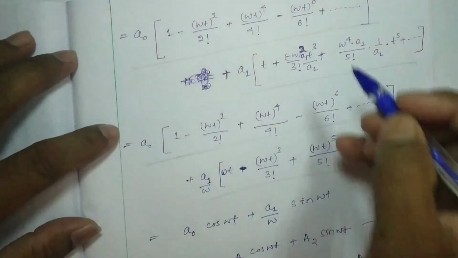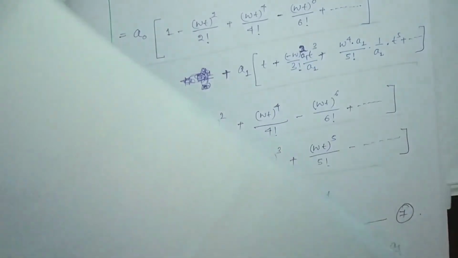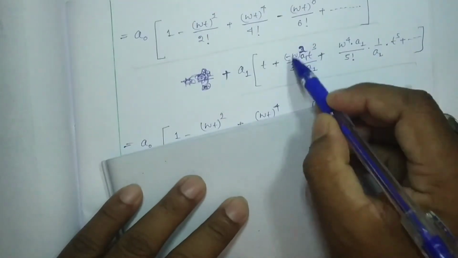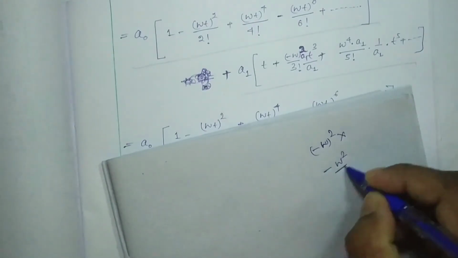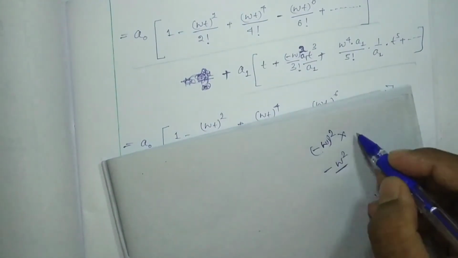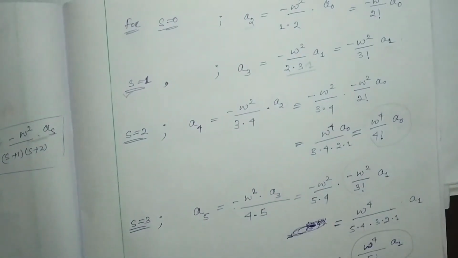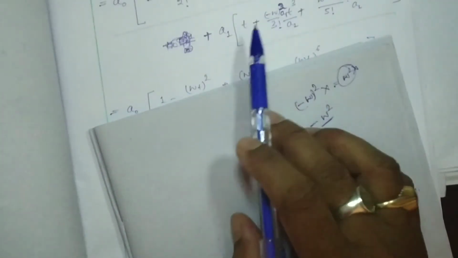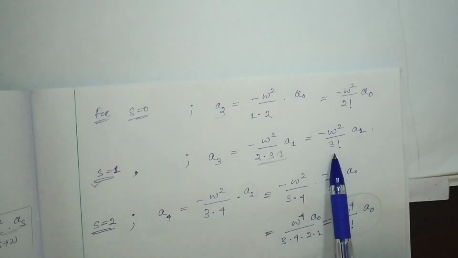See, here I made a simple mistake. I wrote here minus omega whole square. This is actually wrong. Actually we got minus omega square, right? Minus omega square. If we have to consider this one, this will be the positive omega square, no? So this is not right, because we got minus omega square for this a1 a3. For a3 we found how much? Minus omega square by 3 factorial into a1.